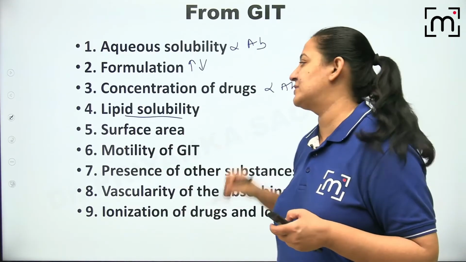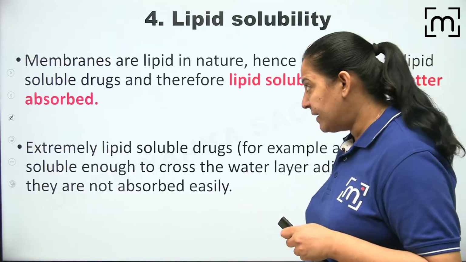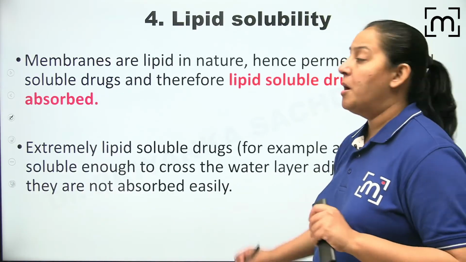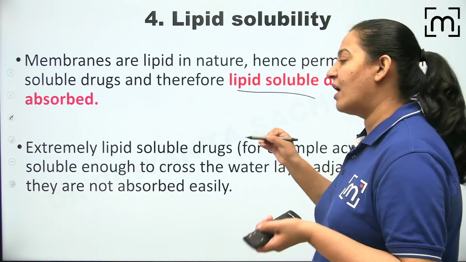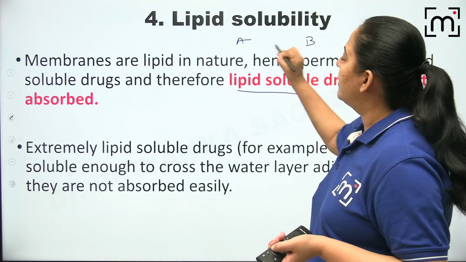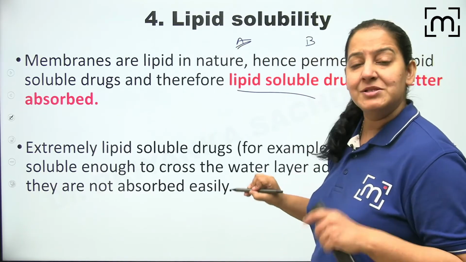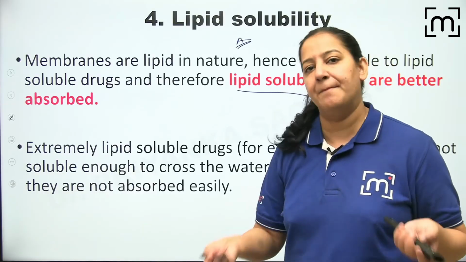The next is the lipid solubility. Some drugs are more lipid soluble, some are less lipid soluble. So lipid solubility affects absorption. The more lipid soluble the drug, the faster the absorption. Just suppose I am having two drugs, drug A and drug B. Drug A's lipid solubility is more and drug B's lipid solubility is less. So drug A will be absorbed faster as compared to drug B.